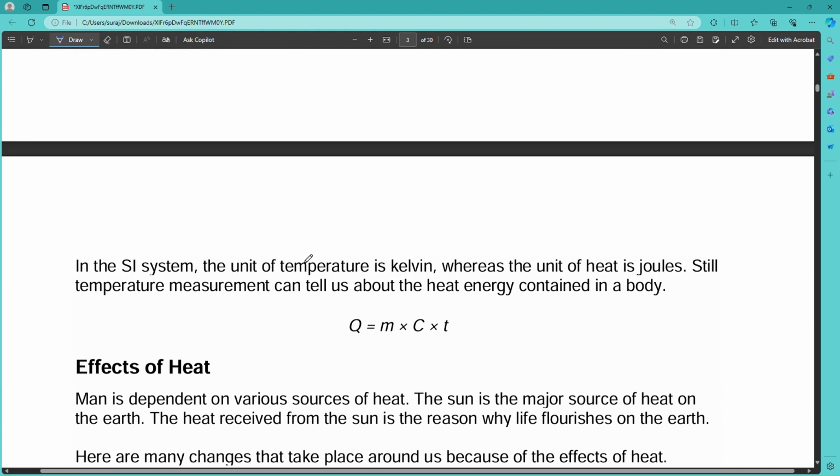How is temperature a measure of heat? In the SI system, the unit of temperature is Kelvin, whereas the unit of heat is joules. Still, temperature measures can tell us about the heat energy contained in a body. So, heat energy equals m c ΔT.